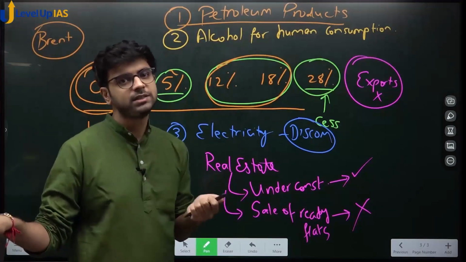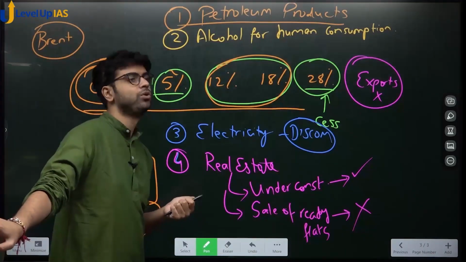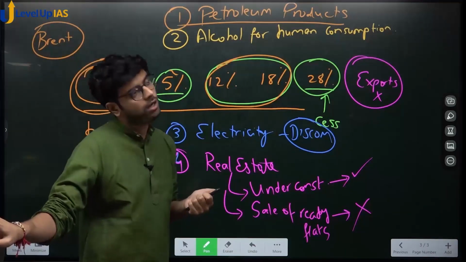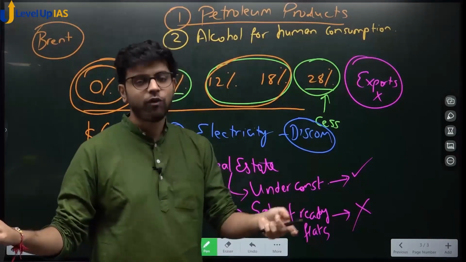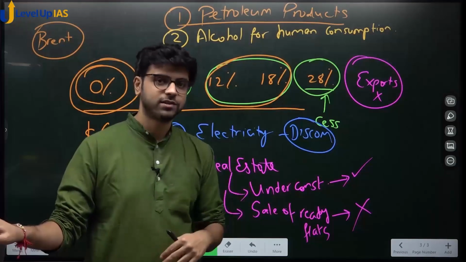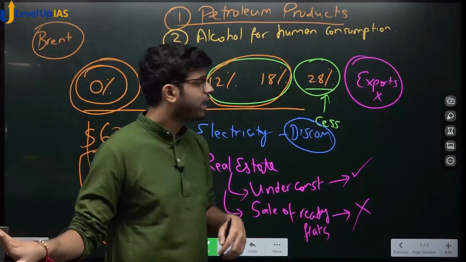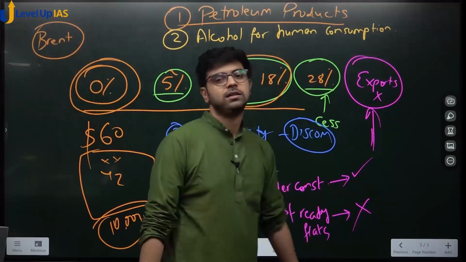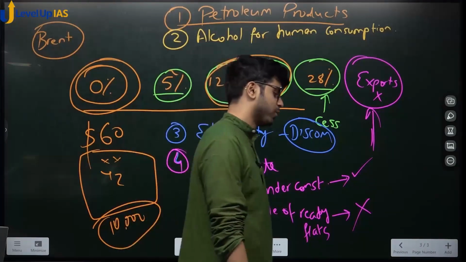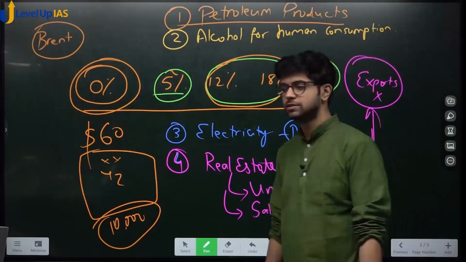Remember C plus I plus G plus X minus M. You want to increase your X. What does your X give you? It gives you a lot of foreign currency, a lot of money from outside, because when you export, you get payment in dollars. So you get payment, and this is usually at a higher amount. That is why, to encourage exports, GST is not charged on exports. Is GST charged on imports?